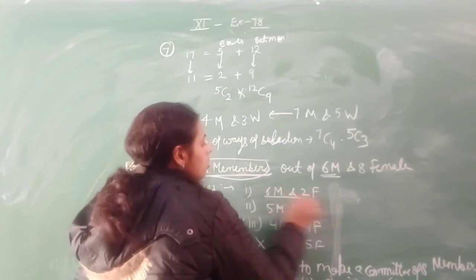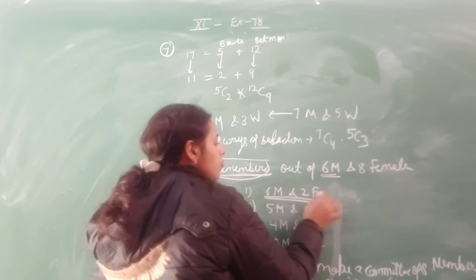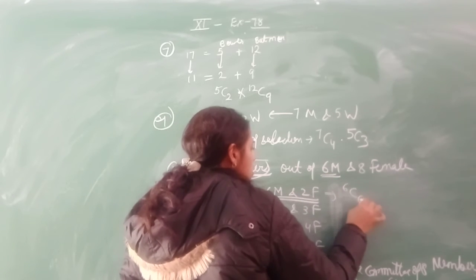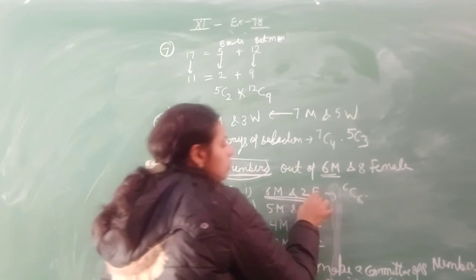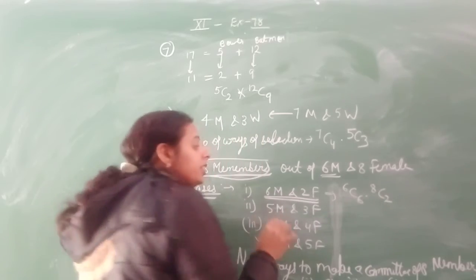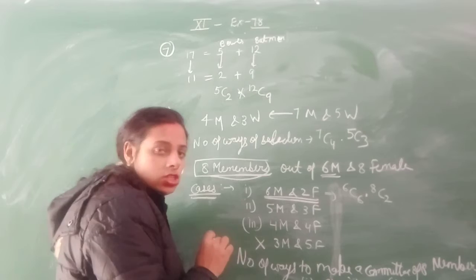Firstly, just find out, make the committee of 8 members with 6 male and 2 female. So select 6 male out of the 6 male, so 6C6. Then you have to select the 2 female out of the 8 female, so 8C2. You need both, so you are just putting here the multiplication symbol.